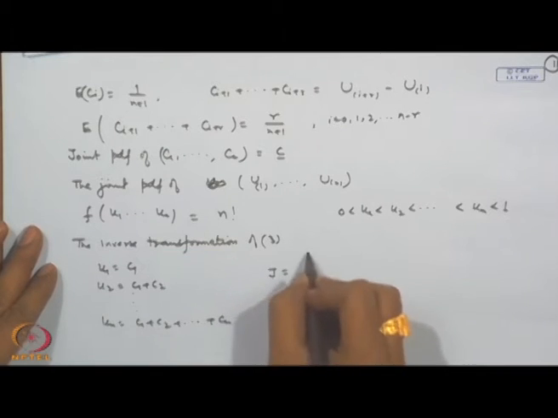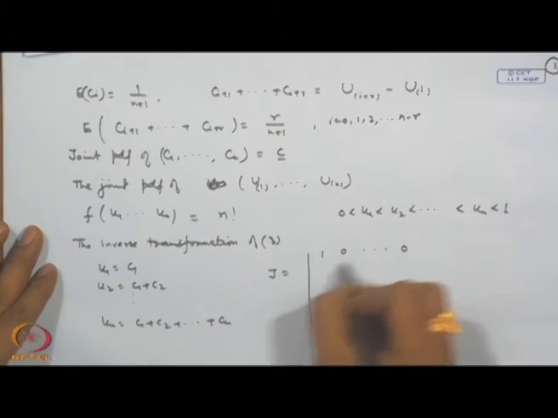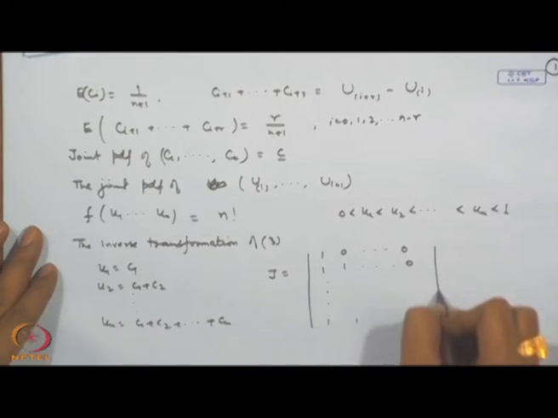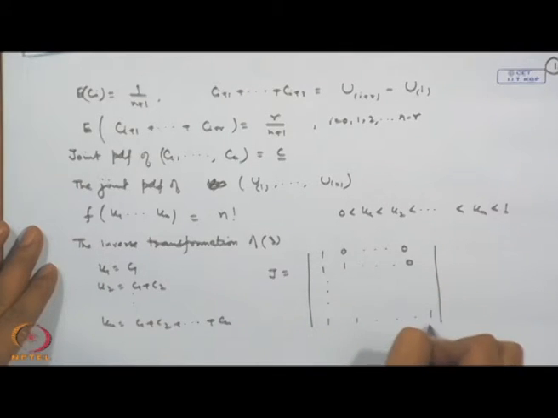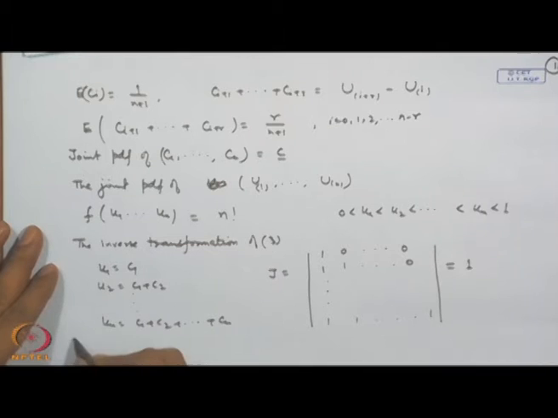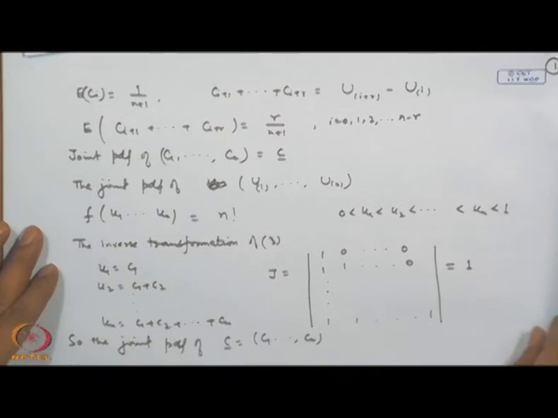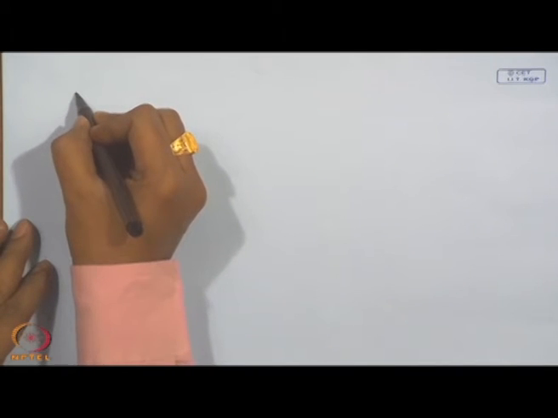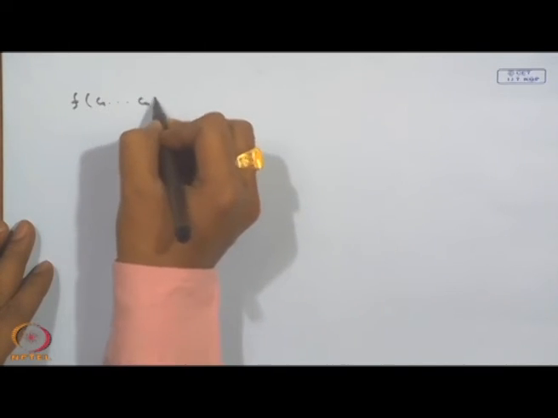So, if I calculate the Jacobian here, I will get 1 0 0, 1 1 0 and so on, 1 1 1. So, it is a lower triangular matrix with the diagonal entries as unity. If I take the determinant of that, it is going to be equal to 1 only. So, the joint PDF of C_1, C_2, ..., C_n is simply n factorial again.